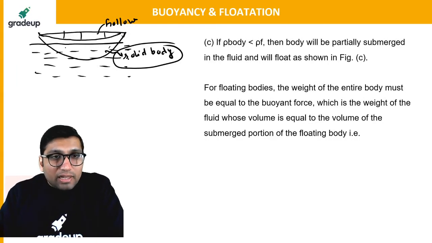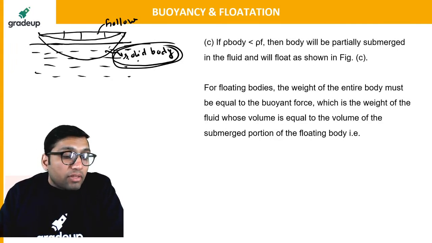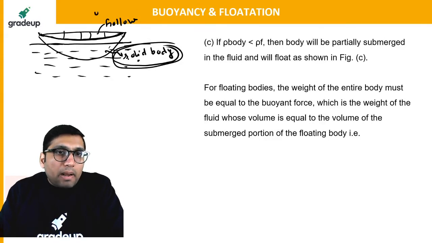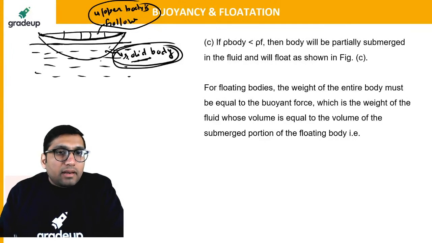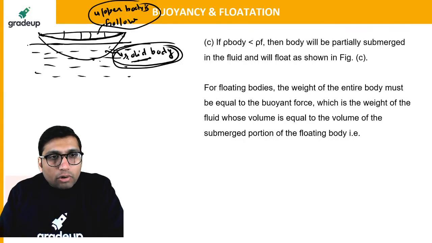That is why only the bottom portion of the ship is submerged in the water, while the top portion has less mass and less density because it is hollow. The upper body is hollow while the lower body is solid, and that is the reason only the lower portion is submerged while the upper portion remains above the water.